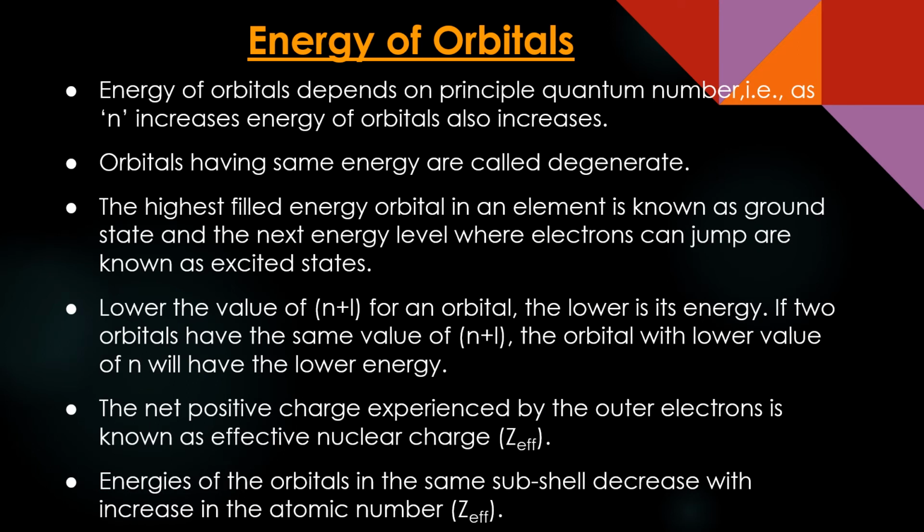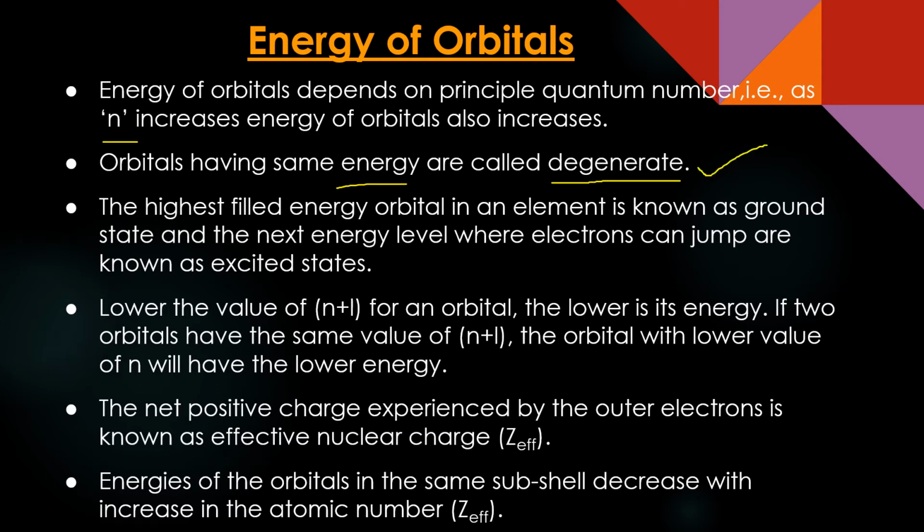Energy of orbitals, as we have discussed, depends on the principal quantum number, that is n. The greater the value of n, the more the energy. Why? Because if I am increasing the value of n, I am moving away from the nucleus, so the hold of the nucleus on electrons decreases with the increase in n. Orbitals having the same energy are called degenerate orbitals. Like if we take the three orbitals px, py, pz, they belong to the same subshell, so they will have exactly the same energy. That's why we call them degenerate.